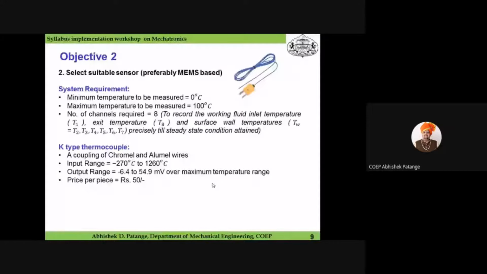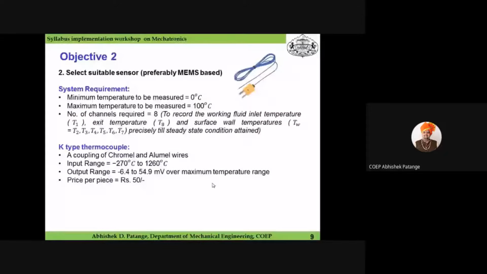According to this requirement, I will select a K-type thermocouple, which, as we know, is a coupling of chromel and alumel wires. Its input range is minus 270 degrees Celsius to 1260 degrees Celsius, and its output range is minus 6.4 to 54.9 millivolts over the maximum temperature range, and its price per sensor is just 50 rupees. This is how students will find out the system requirement, and according to that they will go to the market and purchase a sensor. Go to next slide.